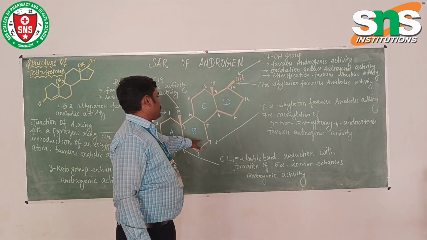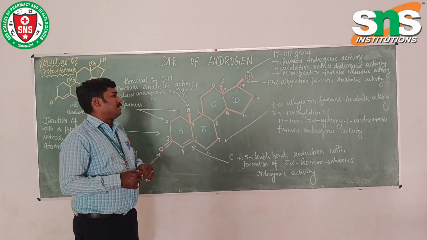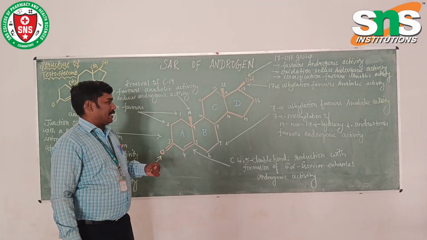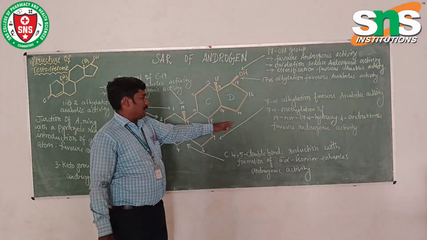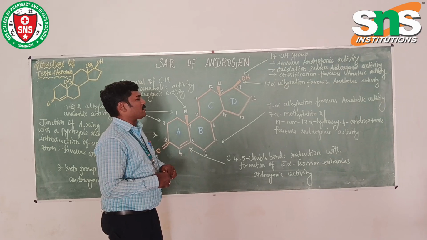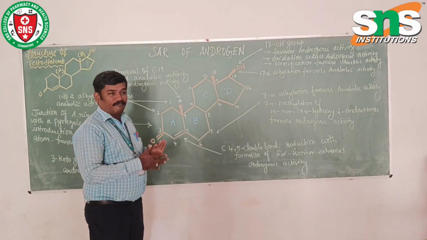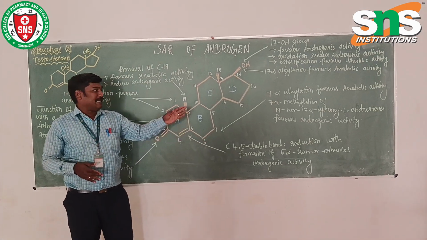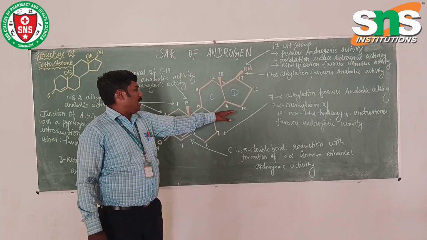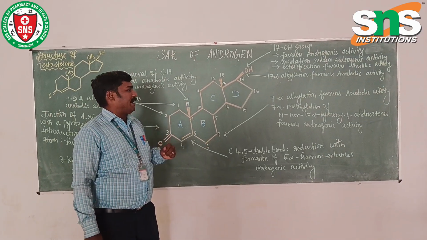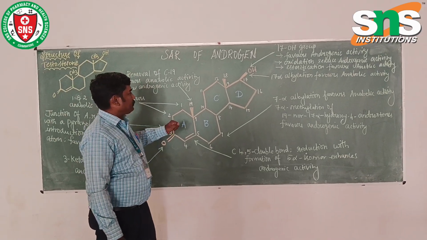Then in the 7th position, if we give any alkyl substitution, 7 alpha alkylation, that will favor the anabolic activity. Then 7 alpha methylation of 19 nor 17 hydroxy 4 androgen favors the androgenic activity. So if you are doing any alkylation, that is responsible for the anabolic activity. Here is one example, methylation of 19 nor 17 alpha hydroxy 4 androgen favors the androgenic activity.